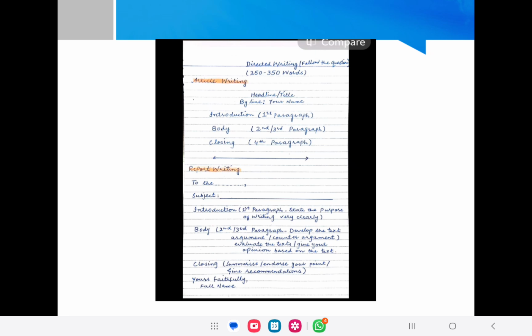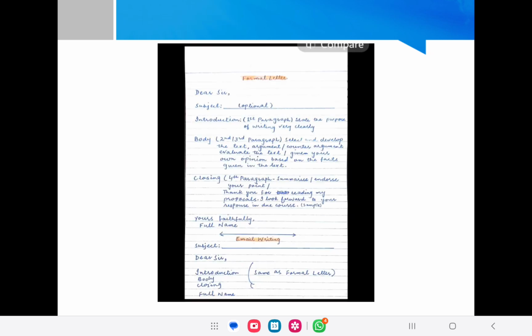When you are writing a report to your principal, you are writing to someone you know. Basically we write reports to people in authority, so here you have to write it like this. Now let's have a look at the report.